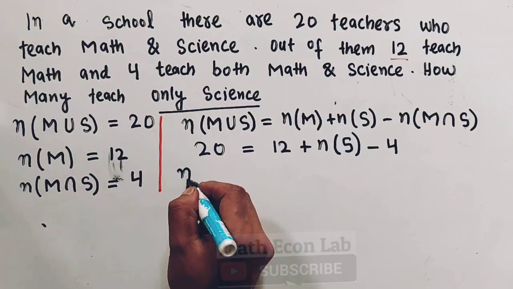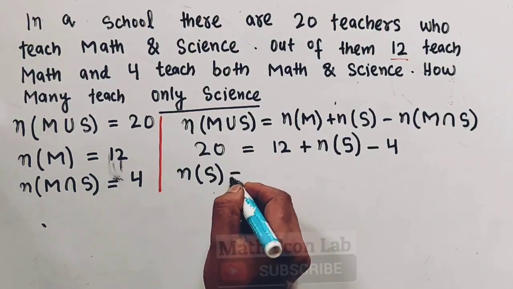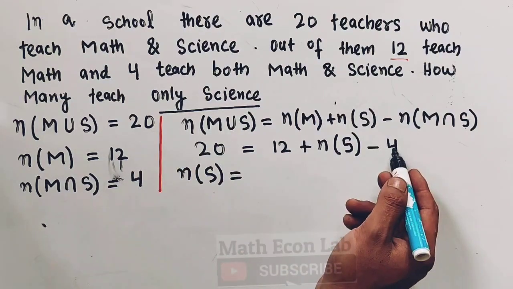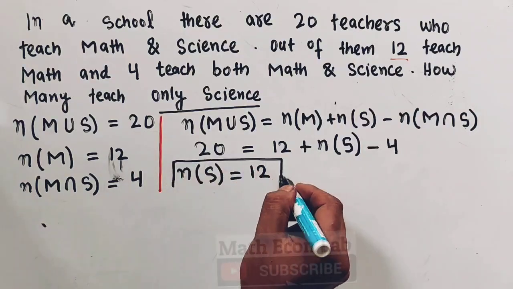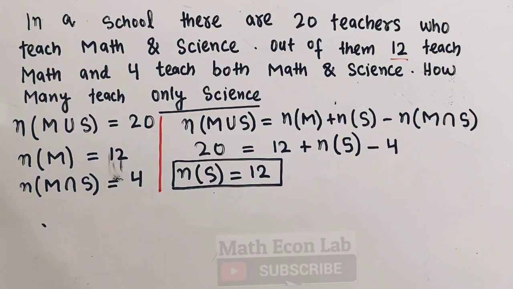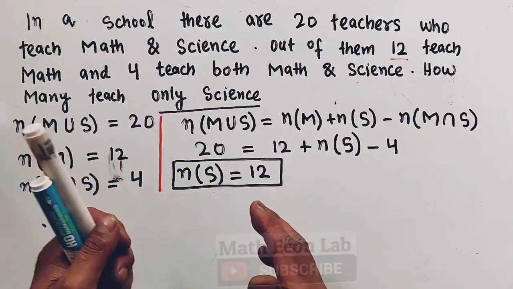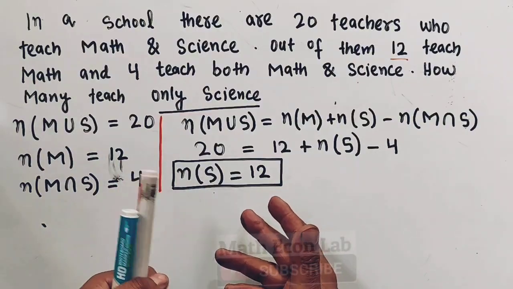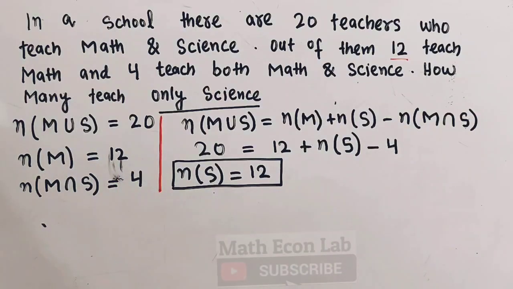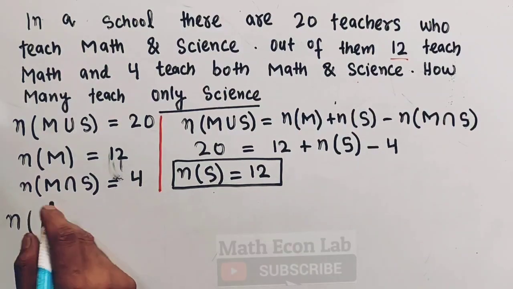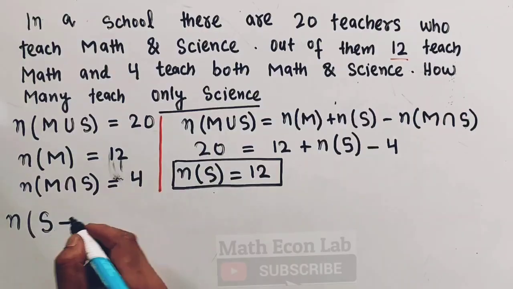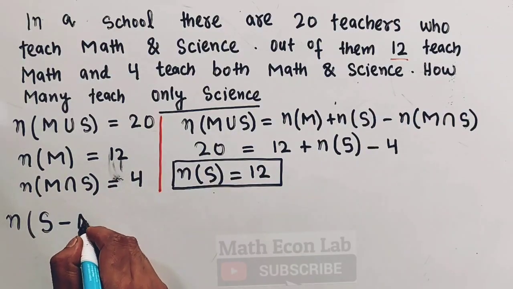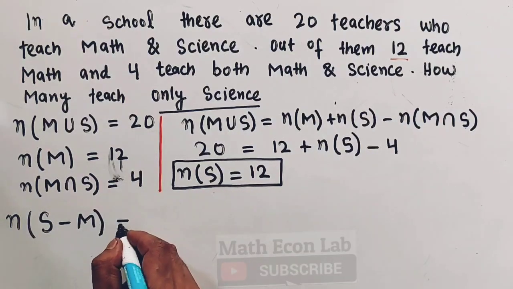So the number of teachers who teach science will be 20 minus 12 plus 4, which is 12. So the number of teachers who teach science is 12, but we are supposed to find out the number of teachers who teach only science. For that, the number of teachers who teach only science will be equal to S minus M, we know this formula also.